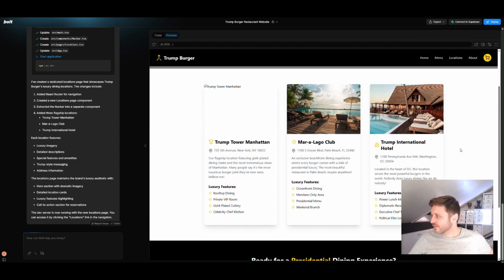But look, this looks nice. This looks a little bit more like a hotel website at this point, but maybe that's what the McDonald's sites and the Burger King sites, etc. do with their locations pages.